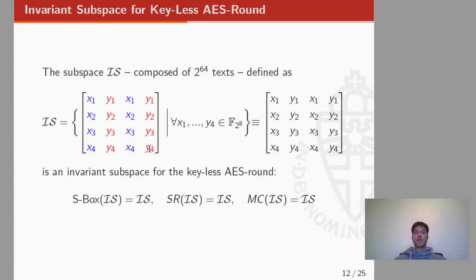It's not hard to prove that this subspace is invariant for a keyless AES round, in that the S-box works at byte level and the mix columns works at column level. So for sure this subspace is invariant for the S-box and for the mix columns operation. And if you apply the shift rows to this subspace, it's not hard to prove that we get the same subspace after this operation.